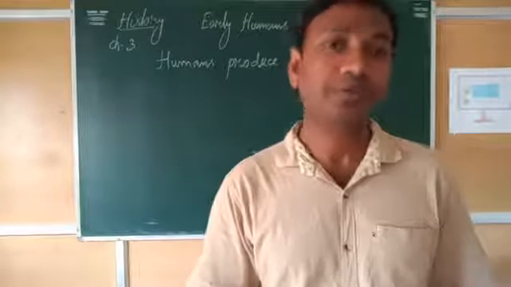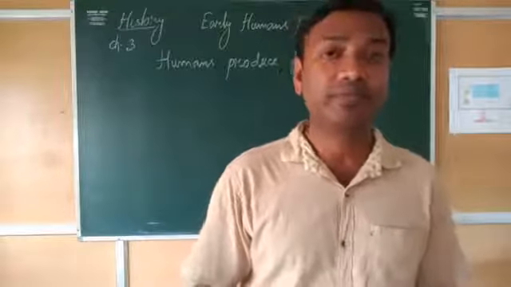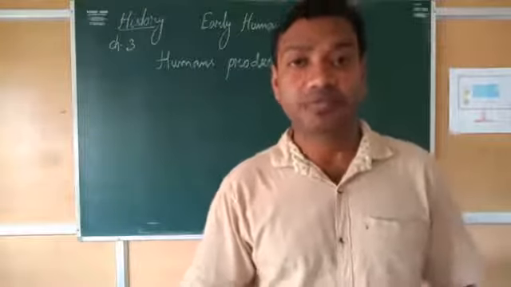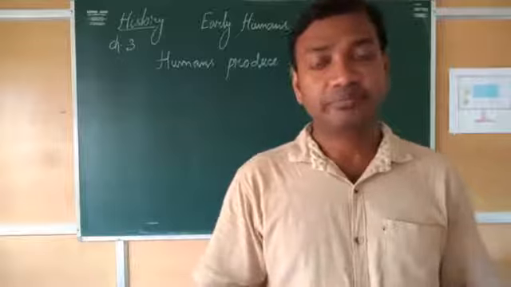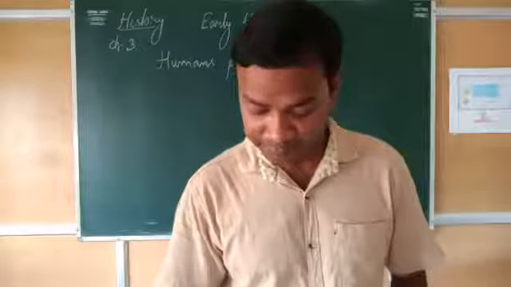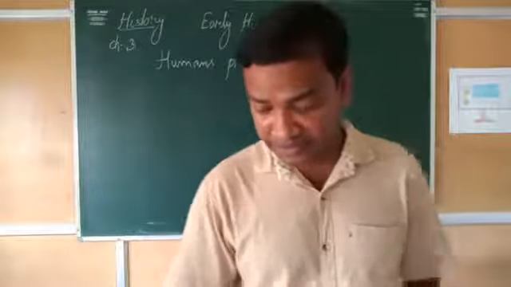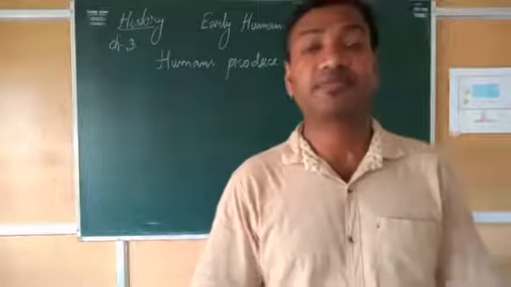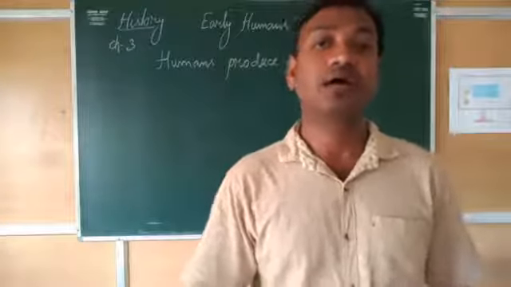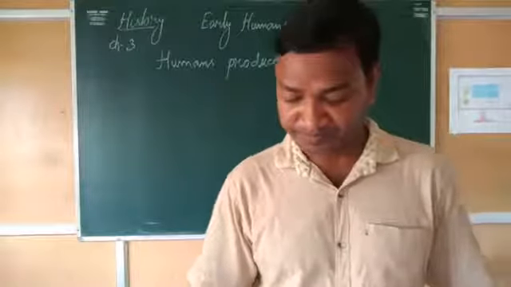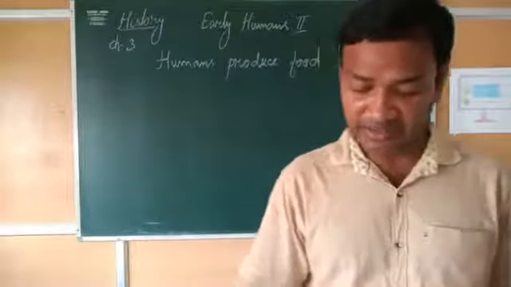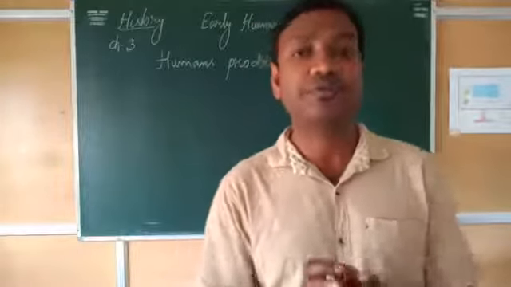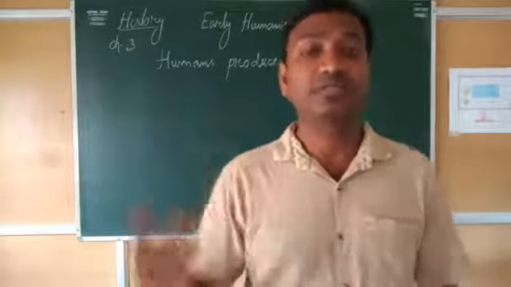In Early Humans 1 also we have read that they used to make many tools and weapons. And after knowing the process of cultivation, they started making more tools and weapons. They shifted from gathering food to growing it. It was a major event. That means they learned how to cultivate. It is, however, important to understand that such changes did not happen in the course of a few years. So it is not a story of a few years. It takes years and years.